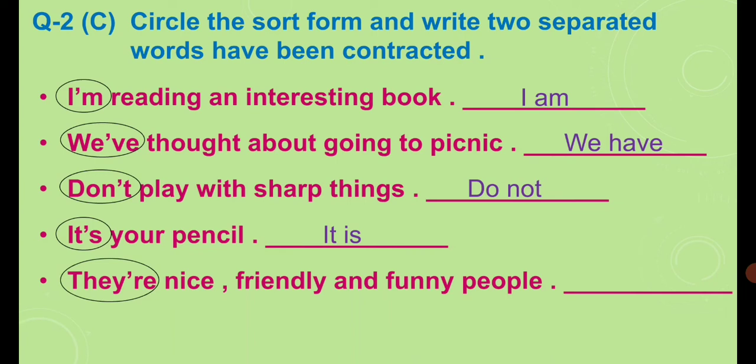Just look here carefully. After the apostrophe, "re" is given and a particular time is not mentioned in the sentence, so you can write "they are" or "they were" as a full form. Both are the correct answer. I have written here "they are." So this is the way you can attempt question 2C in your Essay 1 paper.